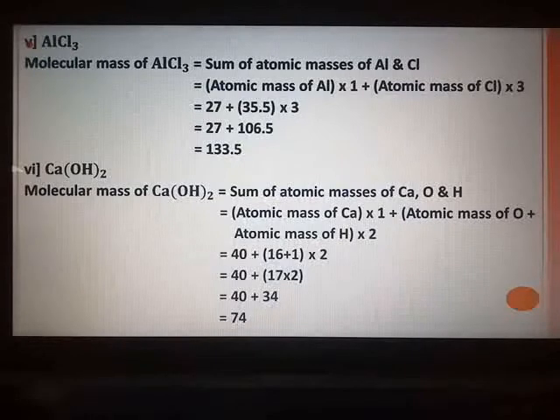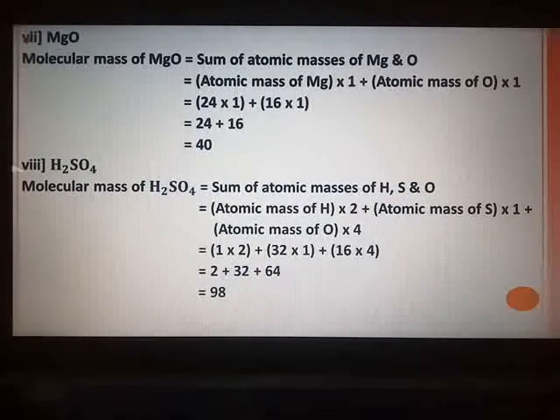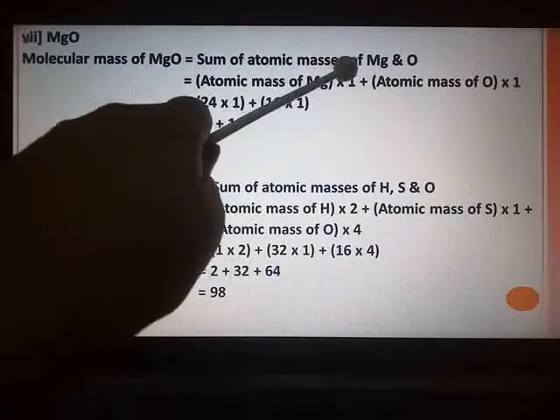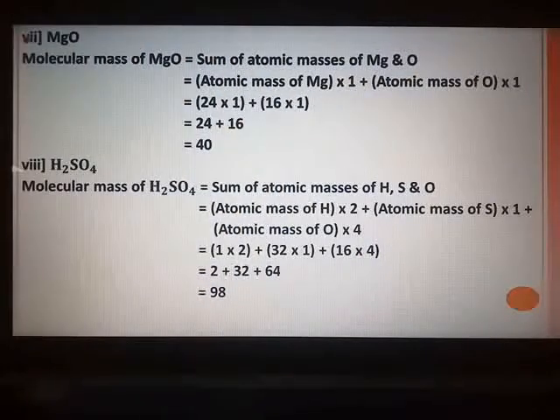Our next compound is compound number 7, MgO, that is magnesium oxide. So the molecular mass of MgO, very simple, two elements are there, Mg and O. So sum of the atomic masses of Mg and O. Now Mg is also 1, O is also 1.